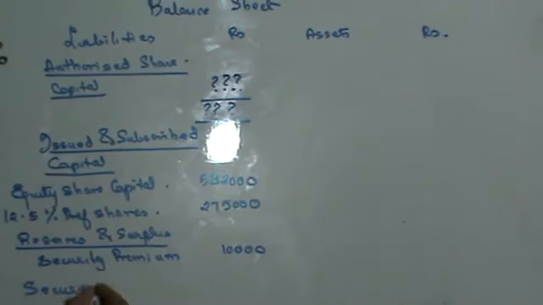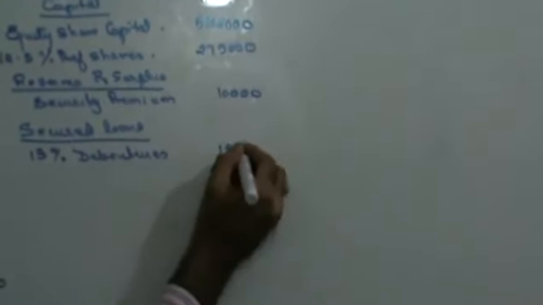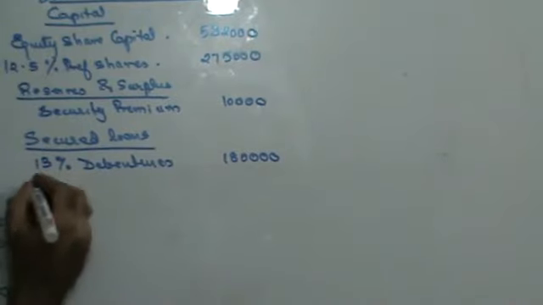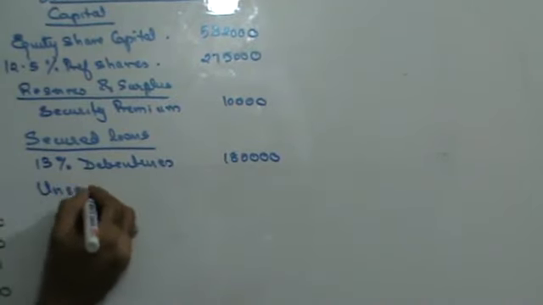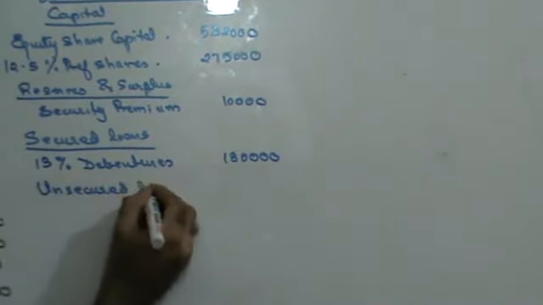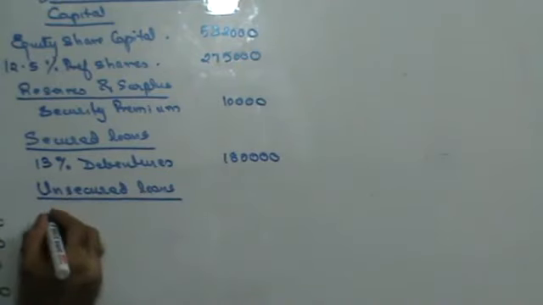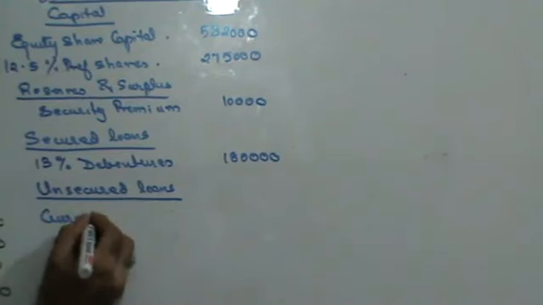Secured loans. Secured loans, you have issued 13% debentures of 1,80,000. Then you have unsecured loans. Not given to you. Then you have current liabilities.